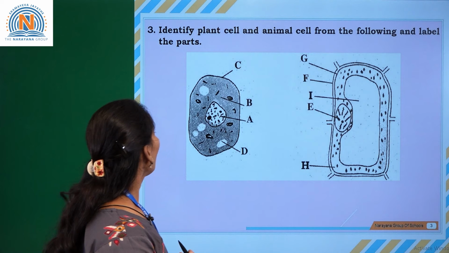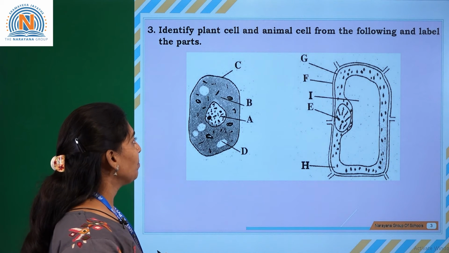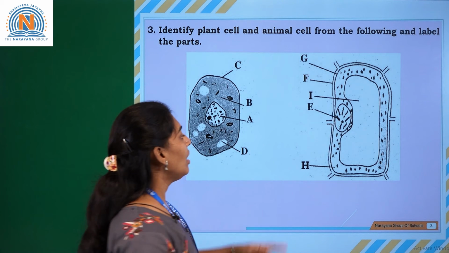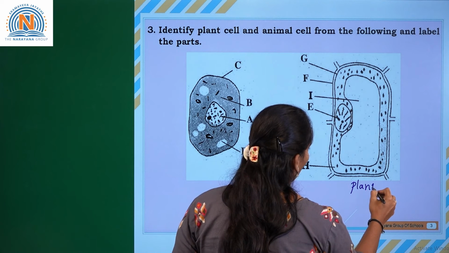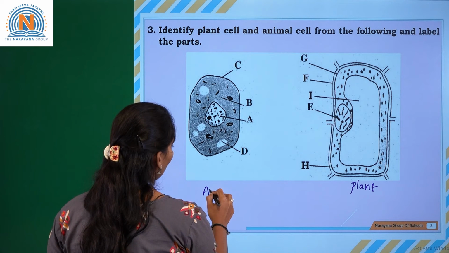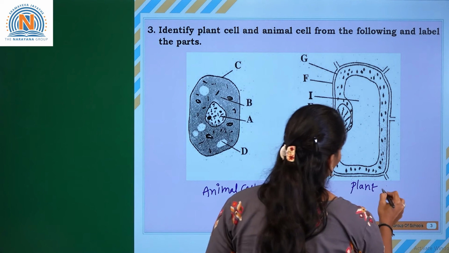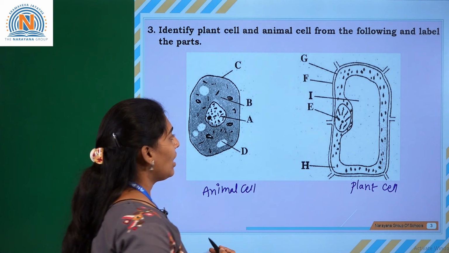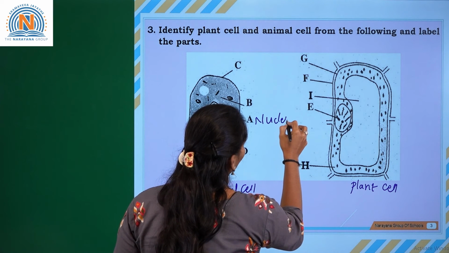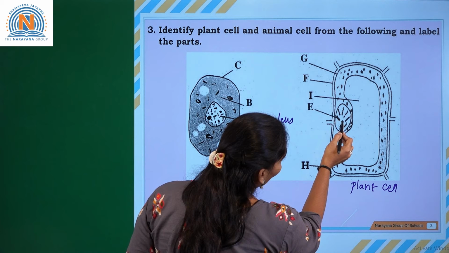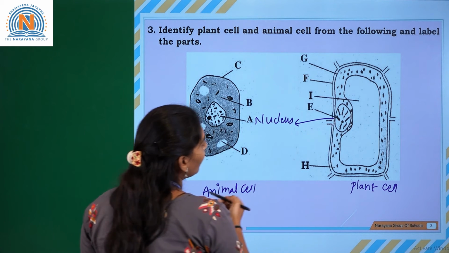The next question is: identify the plant cell and animal cell from the following and label the parts. As you can see here, this is the plant cell, and this is the animal cell. Okay. So let us write the answers from A. This is the nucleus, and this E in the plant cell is also the nucleus. So A and E are nucleus.